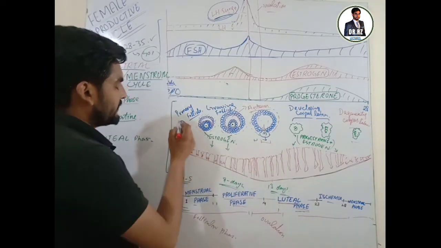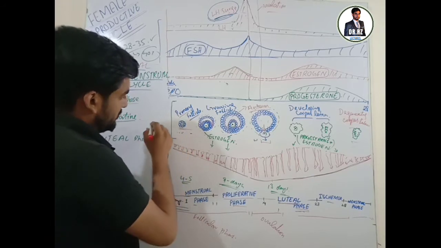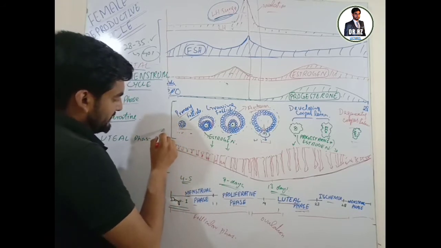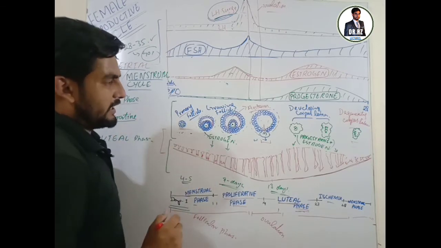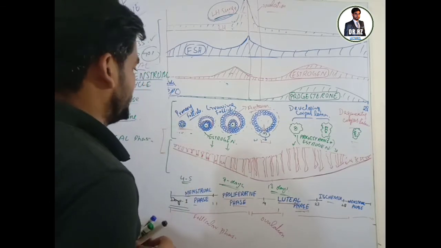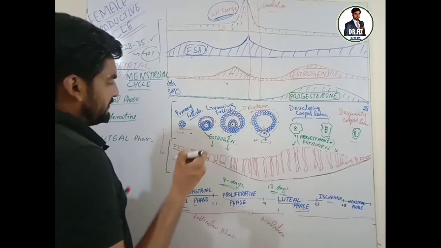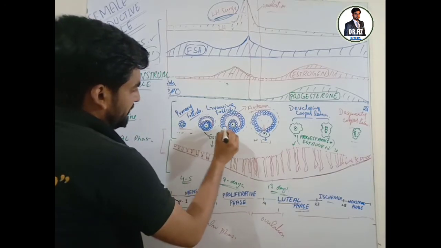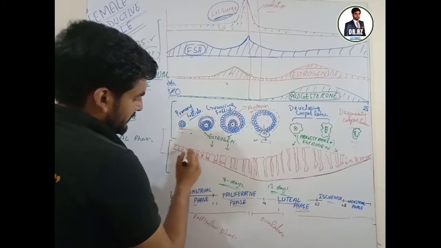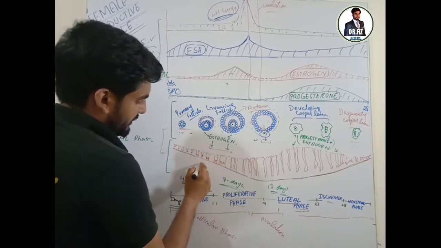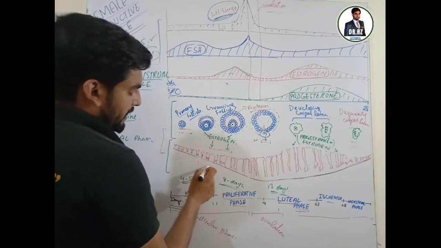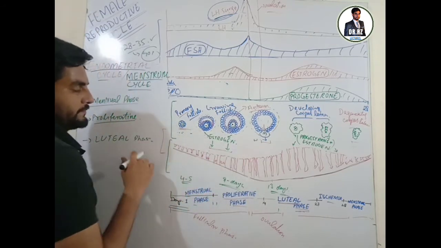If you see, the ovarian cycle is in synchronization with the endometrial cycle or the menstrual cycle. The estrogen, which was released from the developing theca folliculi, has a stimulating role in starting the development of the endometrium of the uterus.